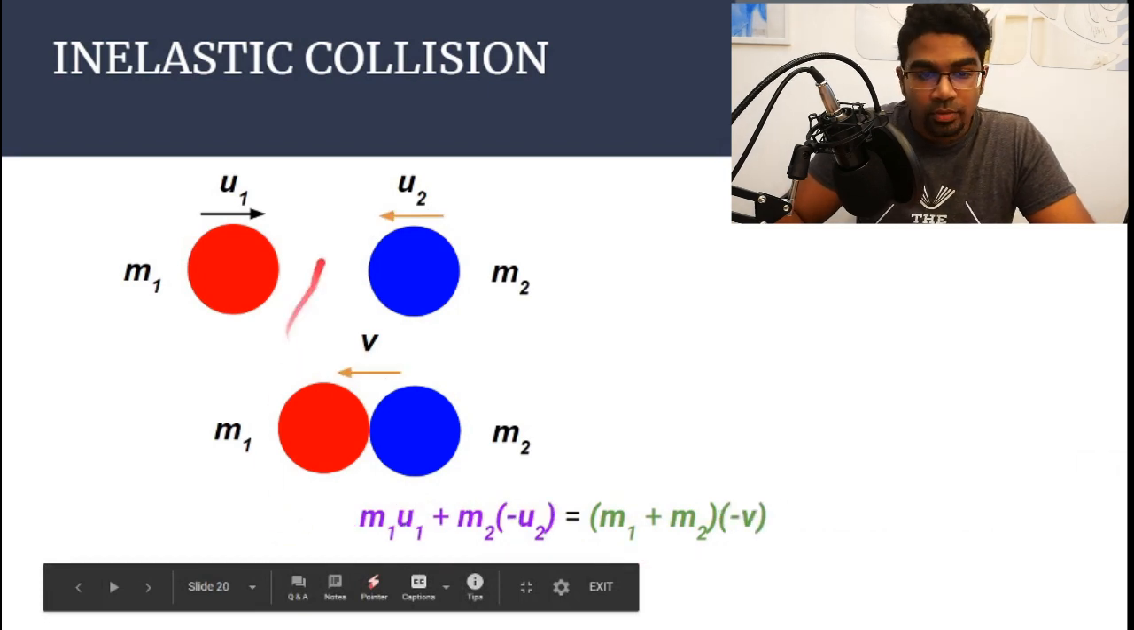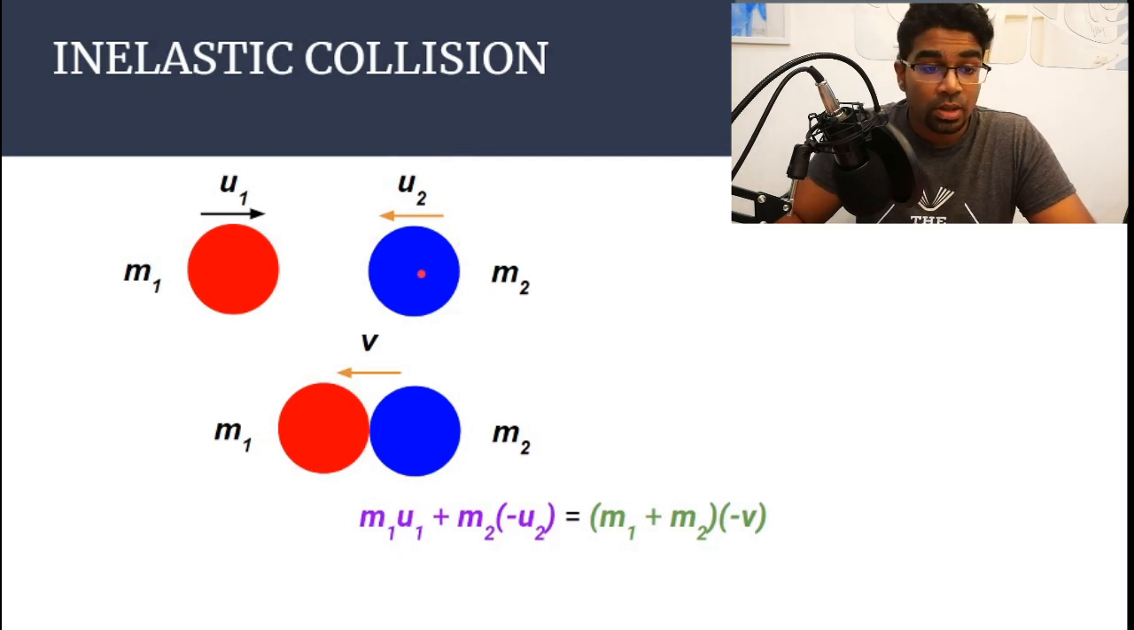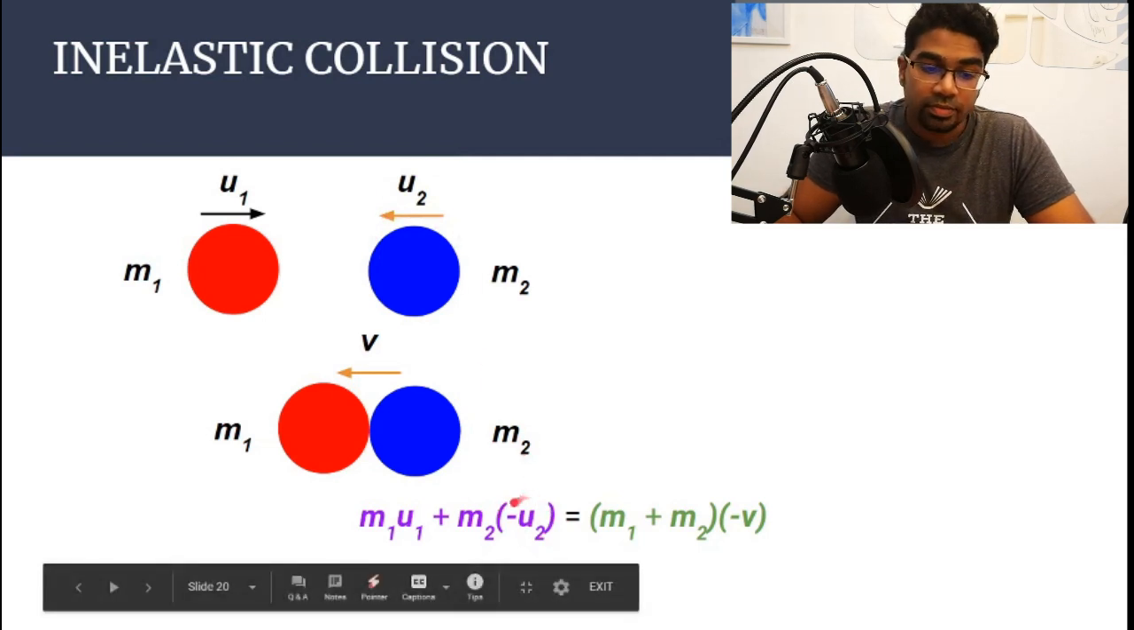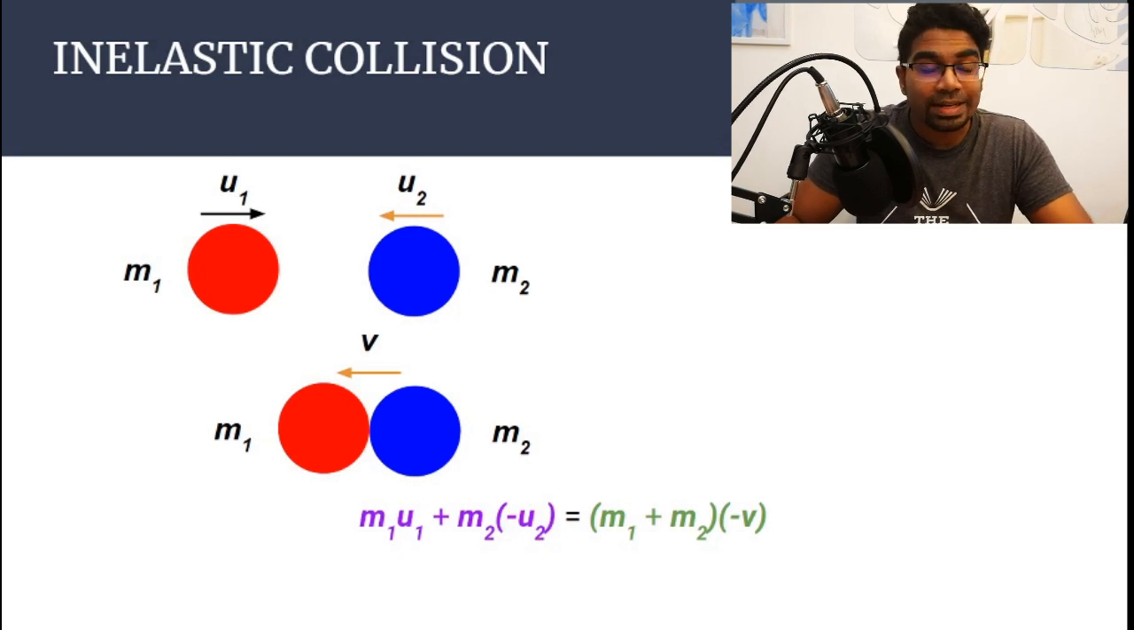Once again, we cannot forget that velocity is a vector quantity, and so direction is involved. So whenever we have an object moving in the opposite direction, we must not forget to include the negative sign when we substitute the values inside. That's all about elastic and inelastic collision. Let's look at explosion.